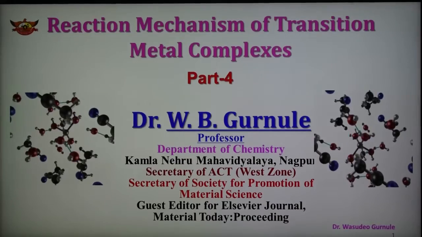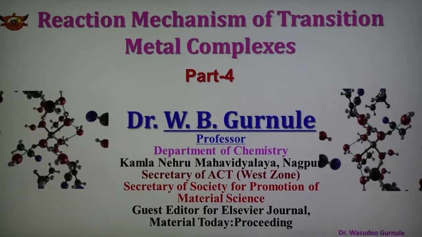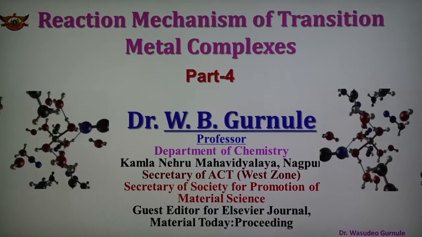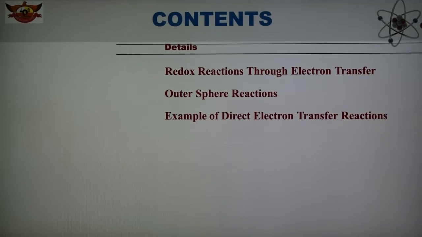So in today's part we are discussing in detail the outer sphere reaction, that is the direct electron transfer reaction, and we are taking some examples of electron transfer from one atom to another, which are known as outer sphere reactions. Today's topic is reaction mechanism of transition metal complexes, and we are discussing the important redox reactions which take place through electron transfer, particularly examples of outer sphere reactions and direct electron transfer reactions.